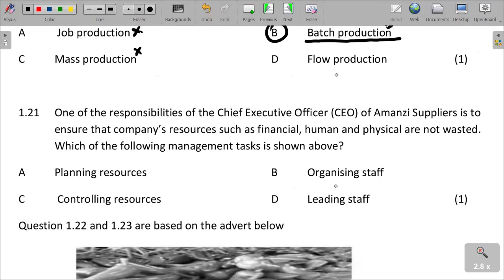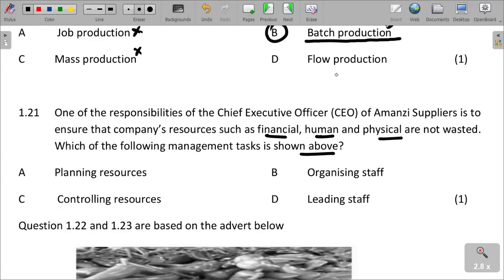And then one of the responsibilities of the chief executive officer of Amanzi suppliers is to ensure that the company's resources such as financial, human, physical are not wasted. Which of the following management tasks is known above? Avoiding wastage of organizational resources. We are talking about finance, human, and physical. So which one avoids wastage?